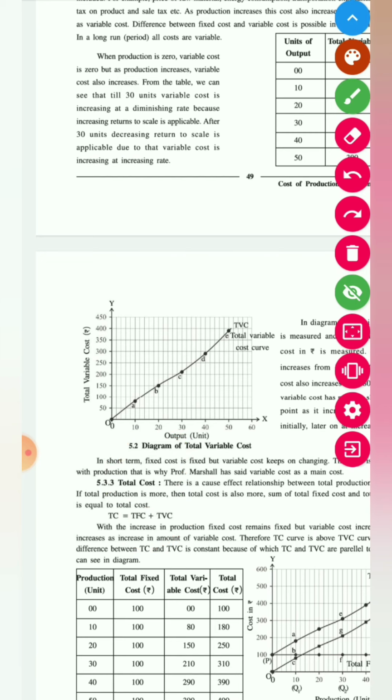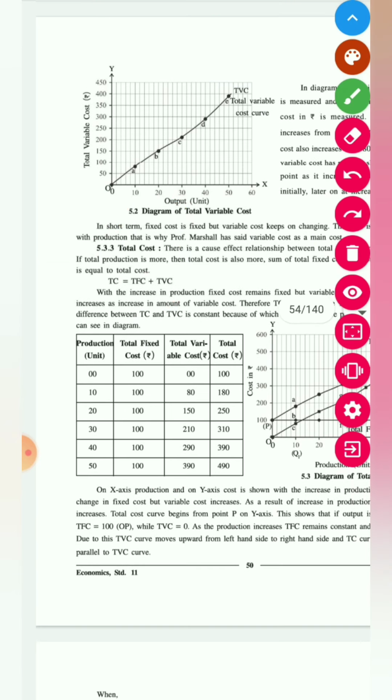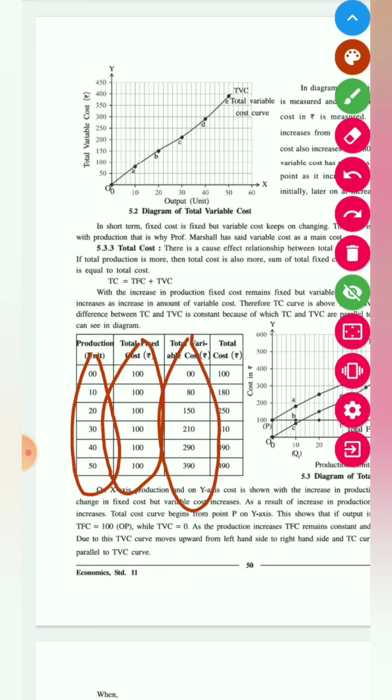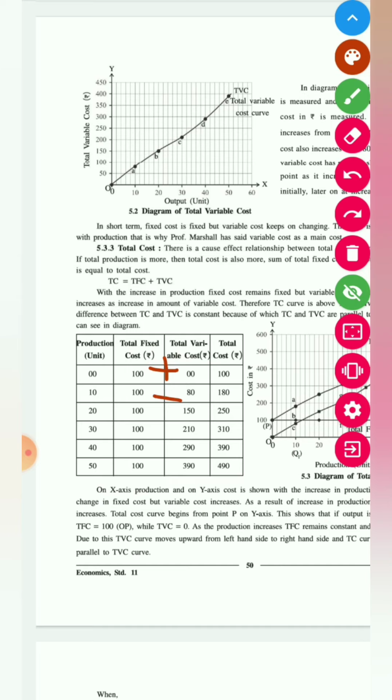As you can see in this table over here, the production was 0, 10, 20, 30, 40, 50. Total fixed cost was 100, as we have seen in the table, and variable cost is 0, 80, 150, 210, 290 and 390, and total cost will be 100 plus 0, that is 100. 100 plus 80, 180. 100 plus 150, 250. 100 plus 210, 310. 100 plus 290 is 390, and 100 plus 390 is 490. So total cost is a combination of fixed cost as well as variable cost. Clear with this? Let us move further.